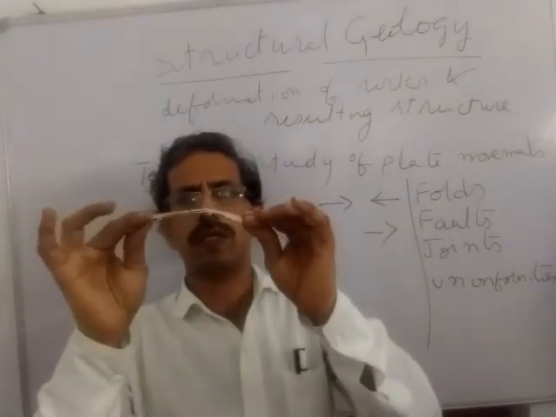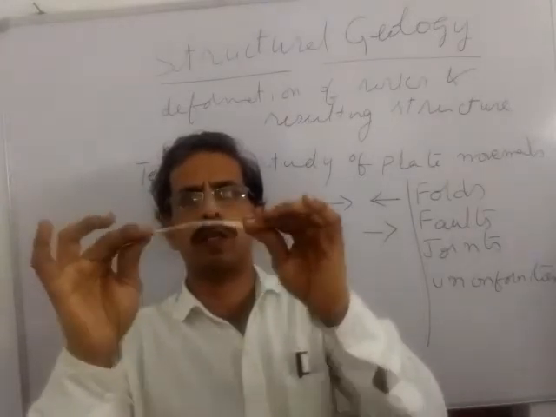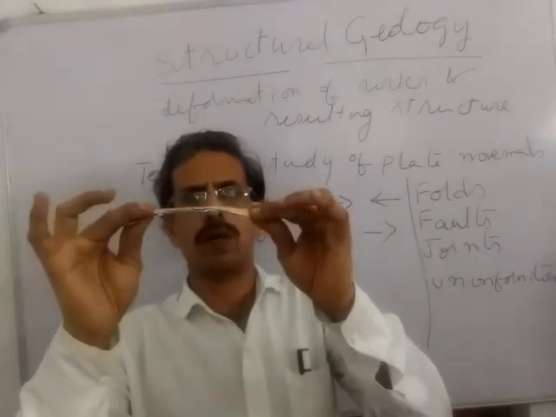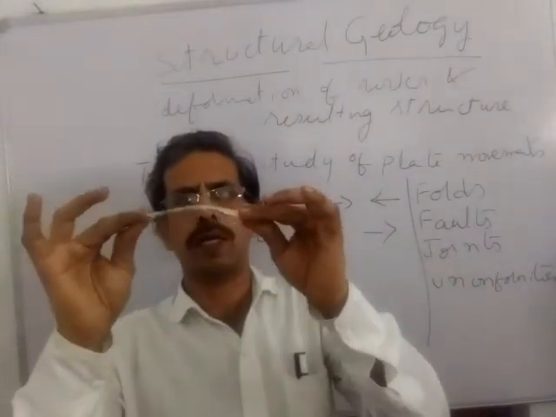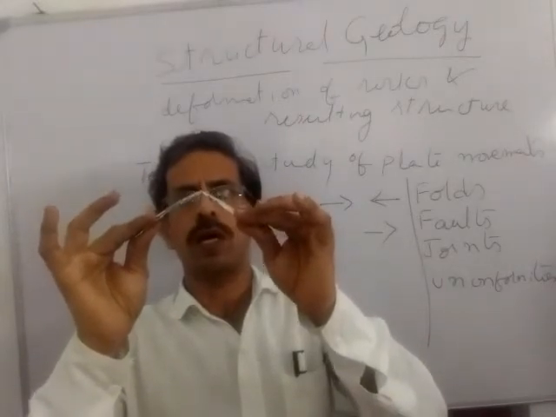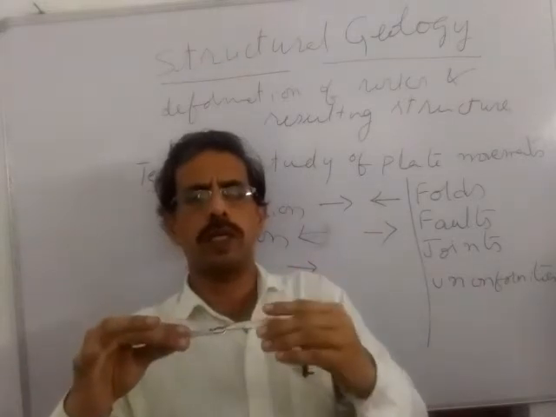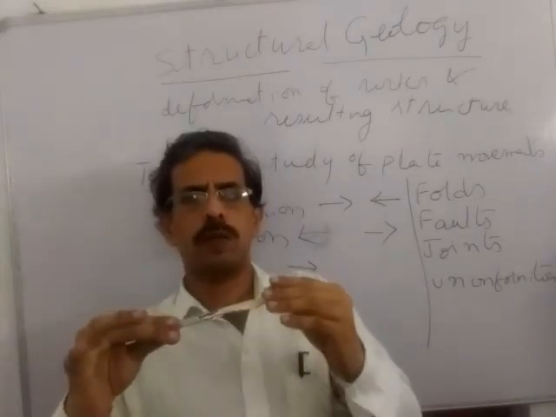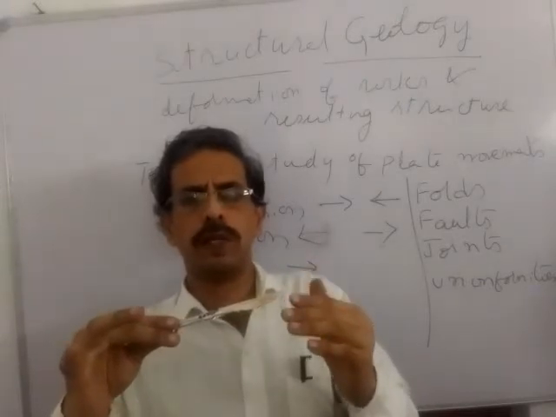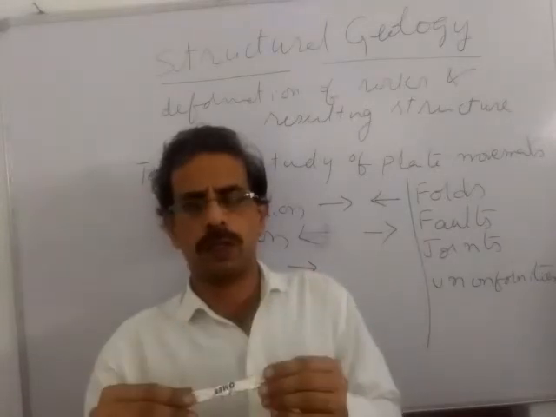This means it has lost its actual original structure and got some other structure. It has undergone a deformation process. That's why it has lost its original structure and got some new structure. So formation means getting some shape originally, a rock formation has got the original shape, and losing that original shape and getting some other shape is called deformation.